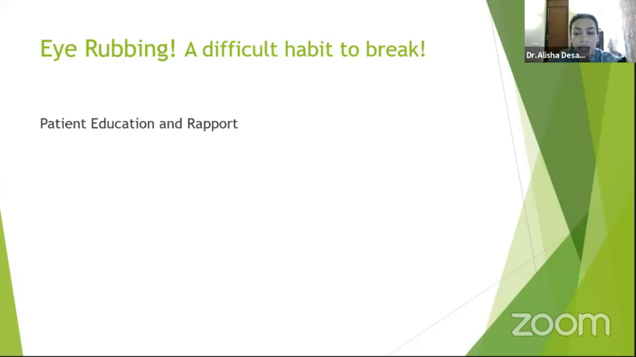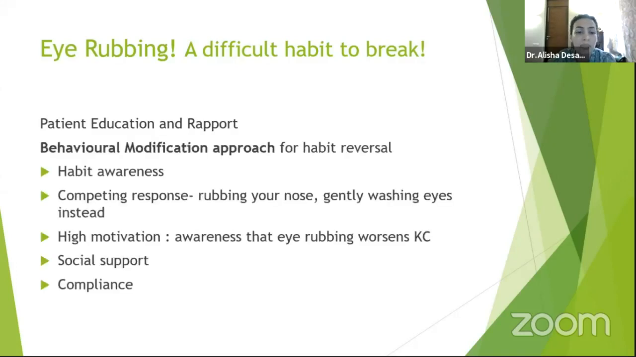So eye rubbing is a difficult habit to break. Even once you have treated the allergy, once you've removed the itch, it is a difficult habit to break. So patient education and creating rapport with the child as well as the parent is very important. A behavioral modification approach has been used quite successfully for habit reversal in keratoconus eye rubbing.